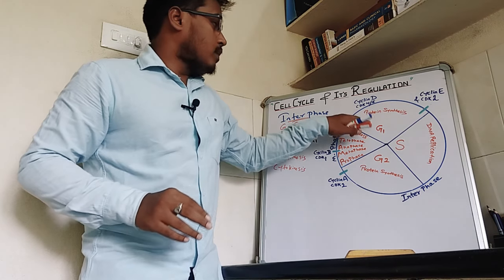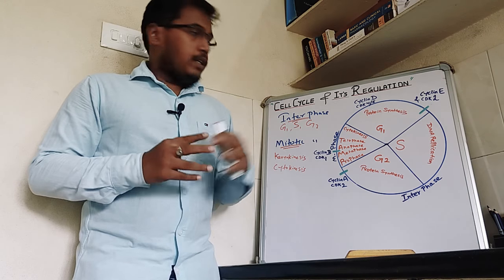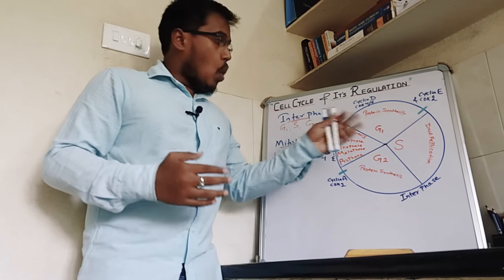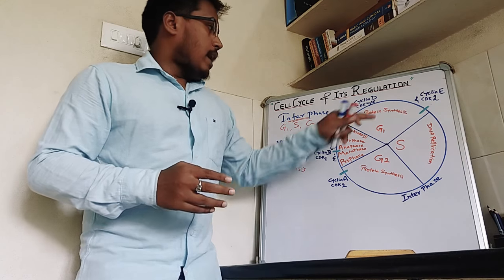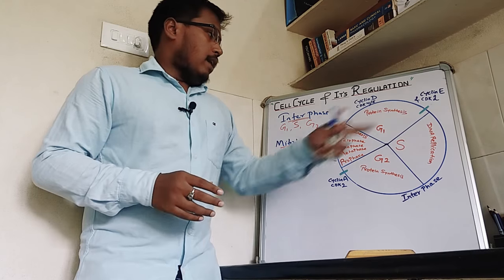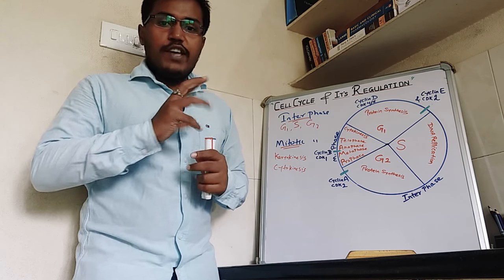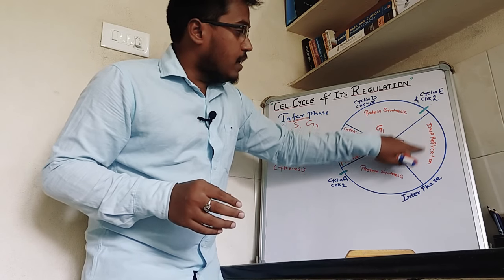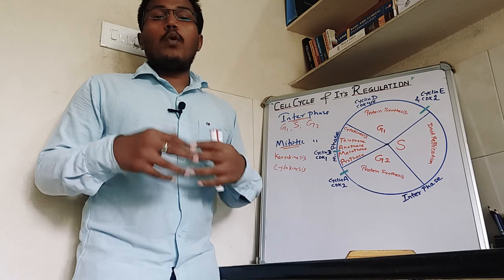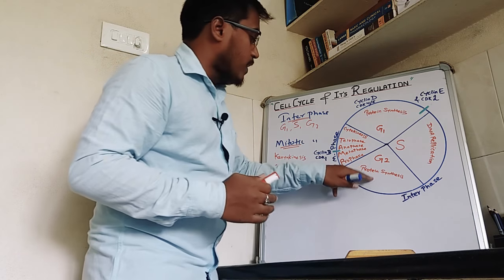First is G1 phase. Here protein synthesis occurs, ATP synthesis occurs. Here the cell prepares itself to go to the S phase, and all the RNA synthesis occurs in G1 phase. Next the cell goes to S phase. S phase is the most important phase of the cell cycle because here DNA replication occurs, and histone proteins are formed. Now the cell passes from S phase to G2 phase.